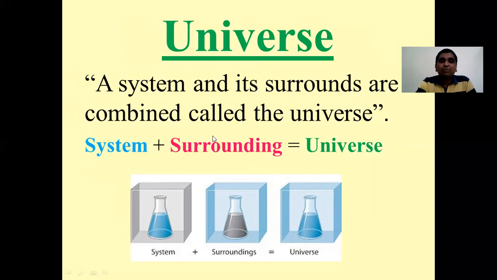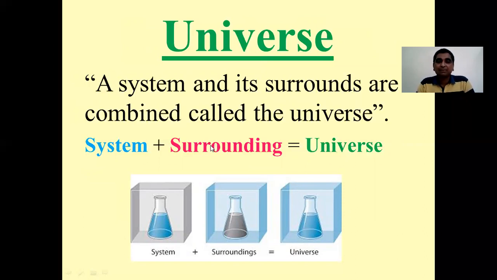So up till now, we have seen three concepts: one is system, another is surrounding, and the third is universe. System is nothing but the portion of matter which is being studied in thermodynamics.